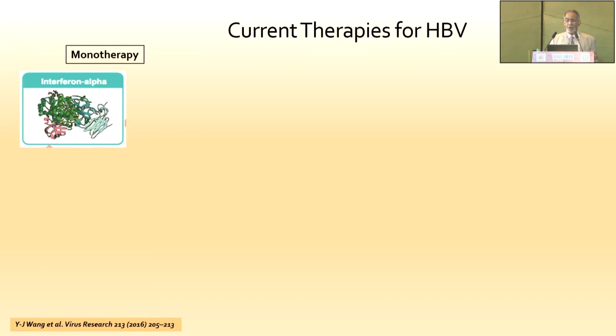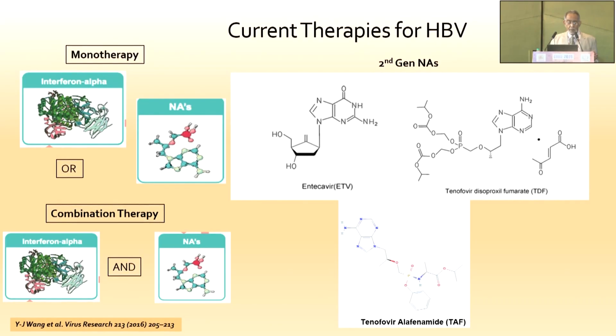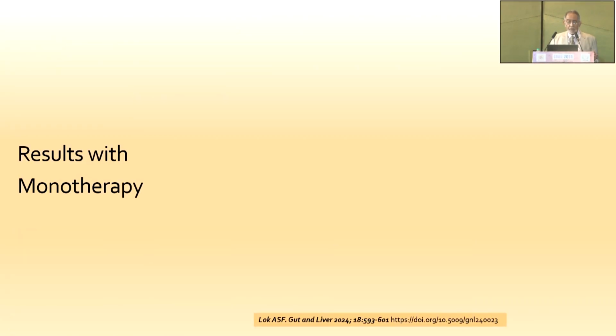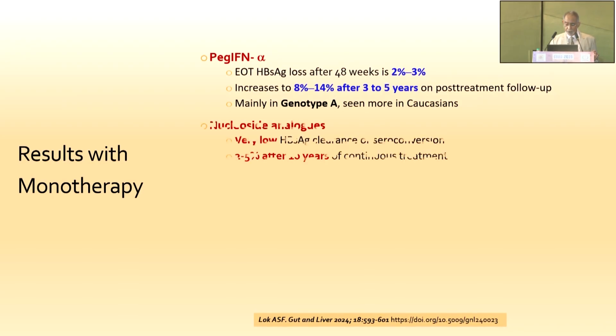Currently available therapies for hepatitis B are basically monotherapy with pegylated interferon, or second generation nucleoside analogs, entecavir, TDF, TAF, or using them in combination with each other. What are the results with monotherapy? With pegylated interferon alpha after 48 weeks, the end of therapy surface antigen loss is small, 2 to 3%. But over the next 3 to 5 years, it can go up to as much as 8 to 14%, which amounts to a functional cure in many of these patients. However, this is predominantly seen in genotype A, which is uncommon in our part of the world.